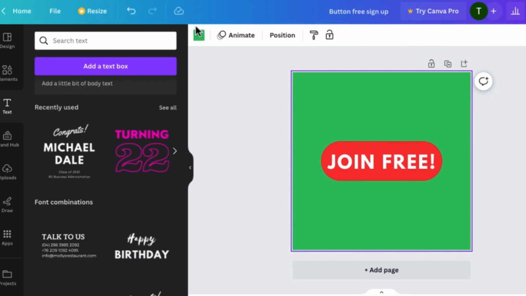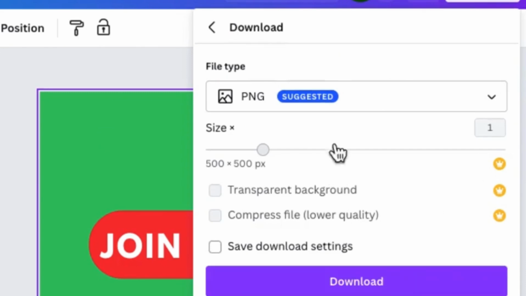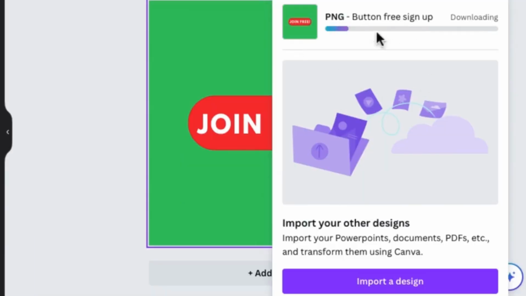So once I set the background to green, come over to where it says share, click on share. Come over to where it says download, click on download. And you want to go ahead and click on where it says download. You can see that it's actually saying downloading right now. You can see my download has started, right?